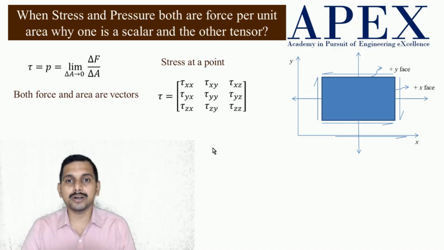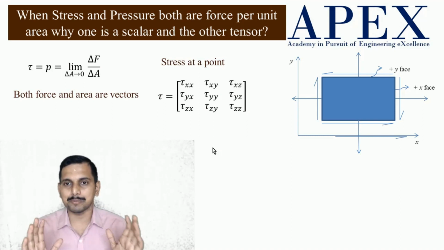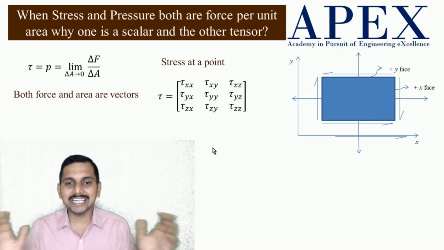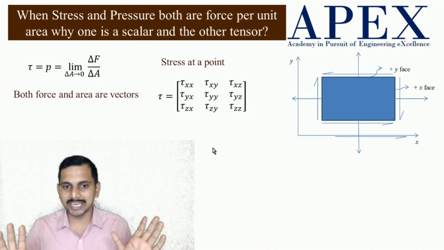Then we have something called the modulus of elasticity, or the elasticity tensor. The elasticity tensor has 81 components. But stress and strain both are tensors with 9 components.